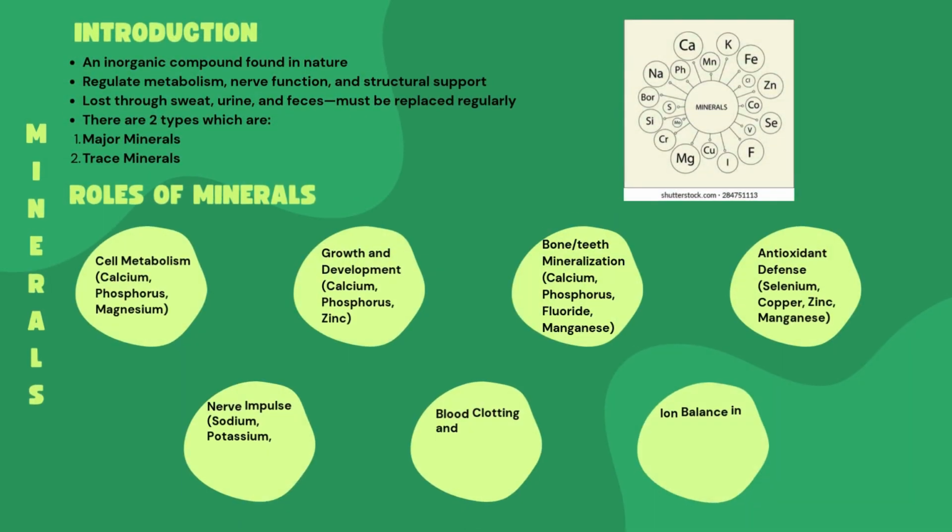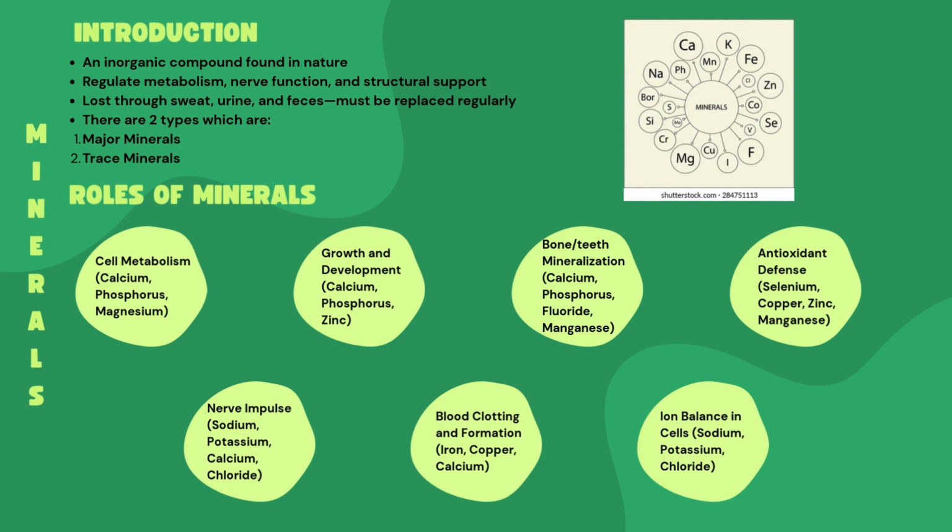The next micronutrients is minerals. Introduction. Minerals are inorganic compounds found in nature, regulating metabolism, nerve function, and structural support. Lost through sweat, urine, and feces. Must be replaced regularly. There are 2 types, which are major minerals and trace minerals. Roles of minerals, we have 7 of them.